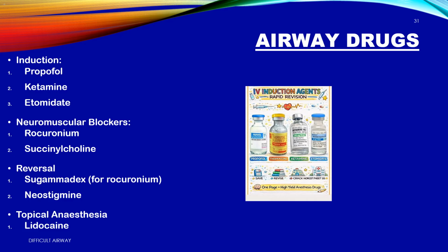Reversal. 1. Sugammadex. Reverses rocuronium in 3 minutes. Your undo button. 2. Neostigmine. Old school. Slow. Needs glycopyrrolate.